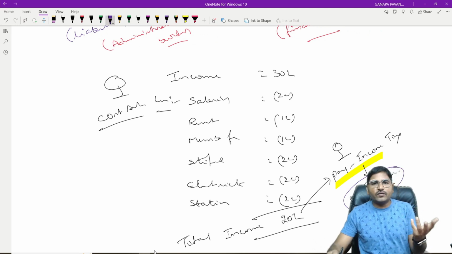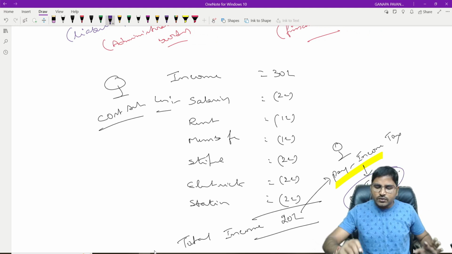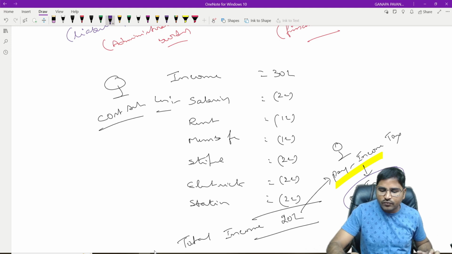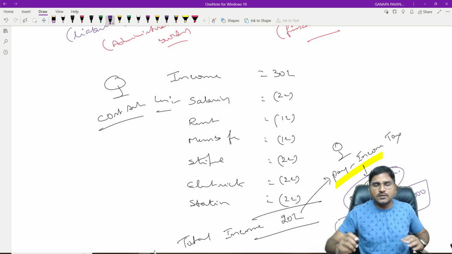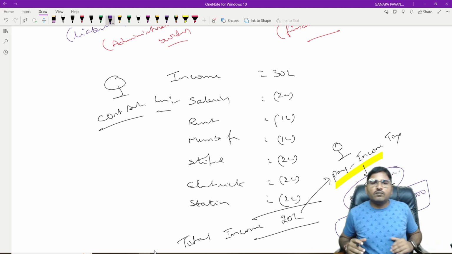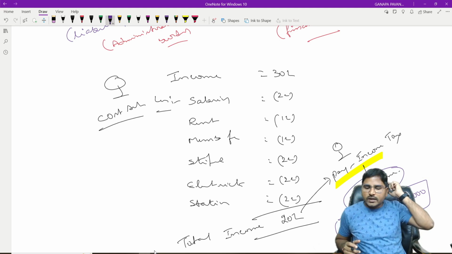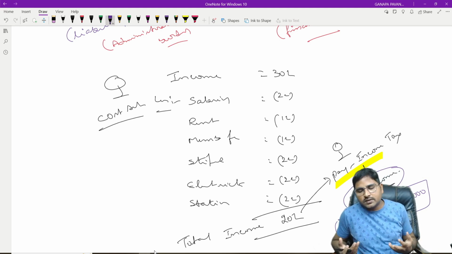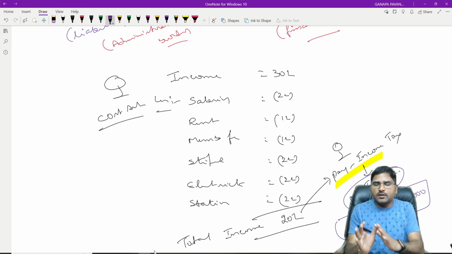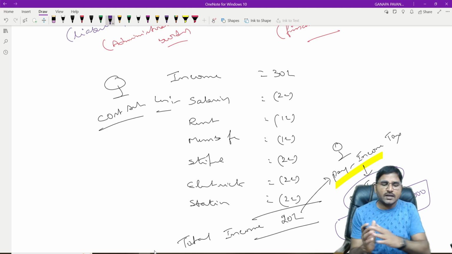Sir, what is the rate of income tax? We will discuss later. Suppose, let us assume he is liable to pay income tax of approximately 4 lakhs. We don't know the calculation and how much we have to pay. I will explain the slab rates and the rate of income tax applicable to different persons. Just assume here he has to pay 4 lakh rupees of income tax.